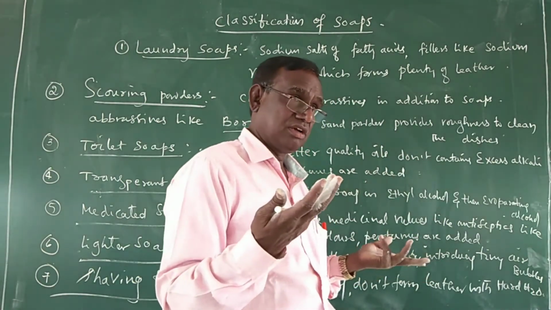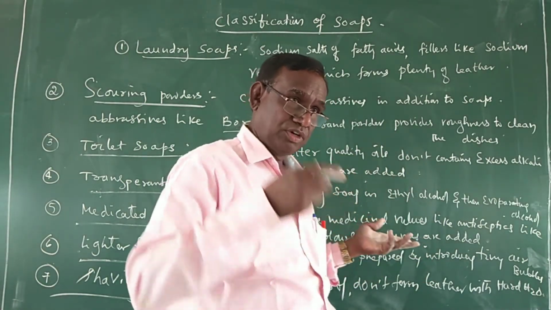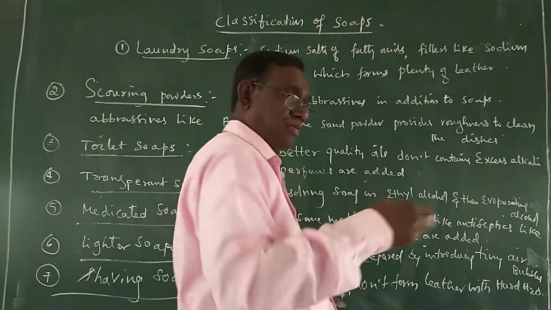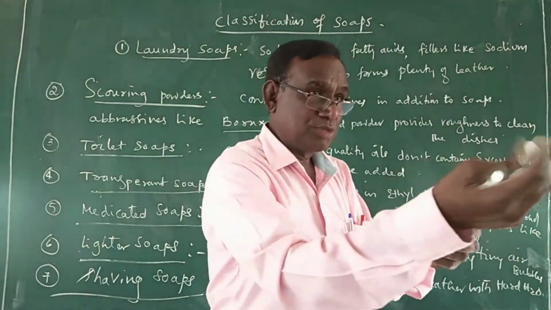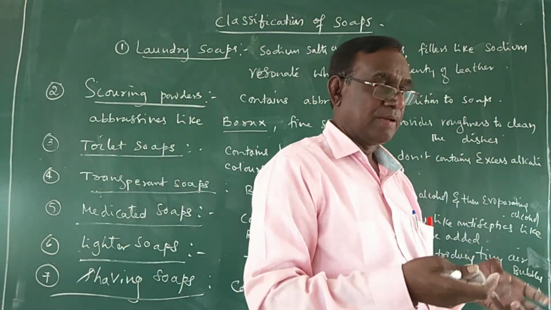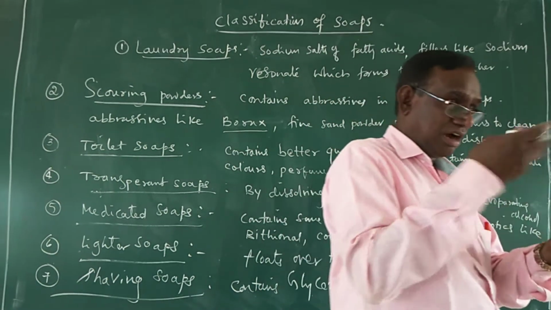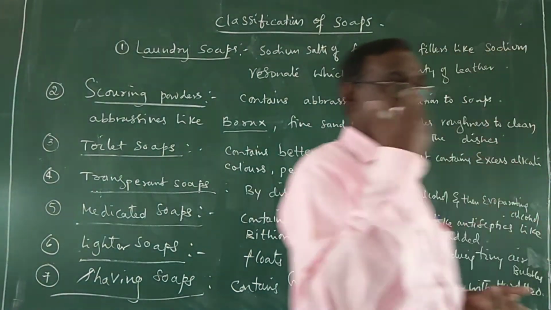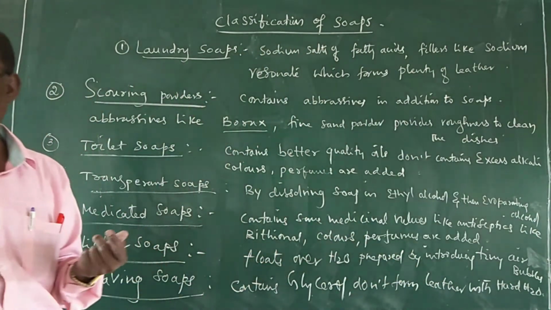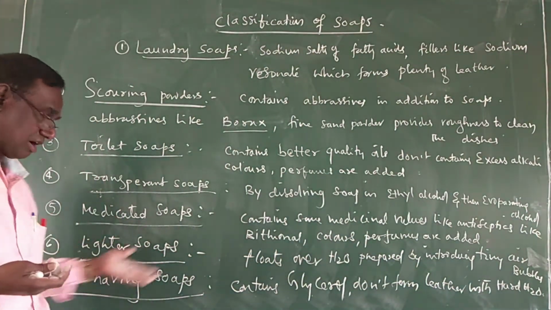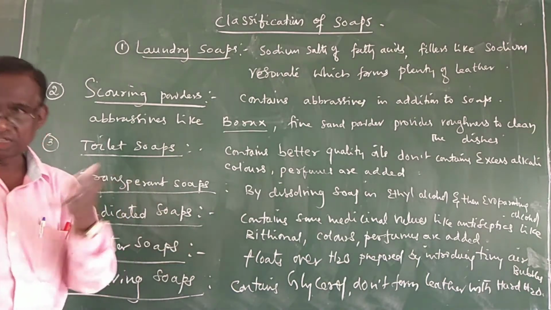Then what happens? What happens in the hard water? If you put shaving soap in the hard water, it forms a precipitate. You see, it forms what? Precipitate. Why? Because this soap will react with the hard water. Hard water contains calcium and magnesium salts, so the soap will react with the hard water.